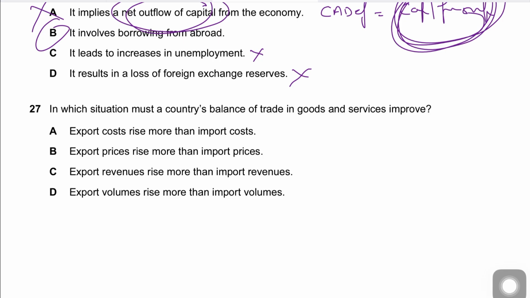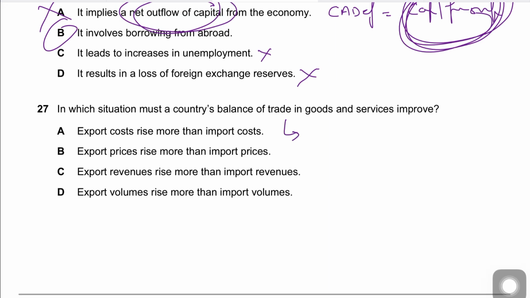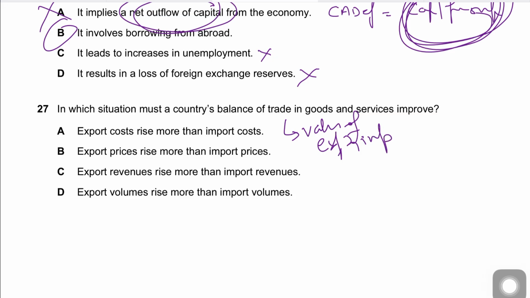Question number 27. Export price is ridiculous. Options A and B, this is very simple. Export revenues rise more than imports. This is correct. The balance of trade in goods and services would depend upon the value of exports and imports, not just simply the price or the volume of imports and exports separately, but together, this value, right?